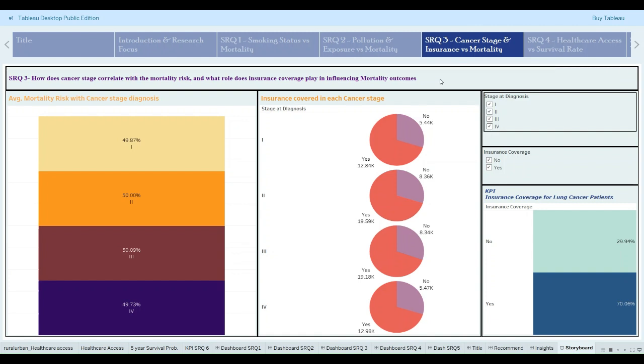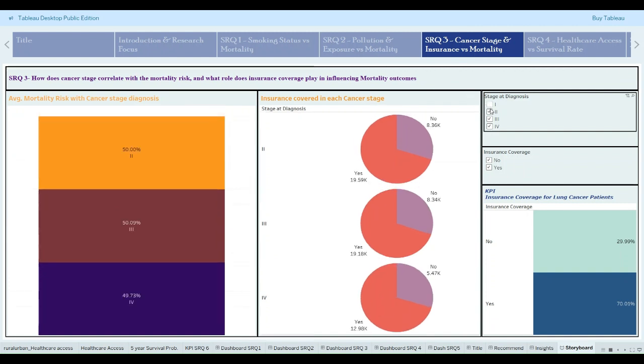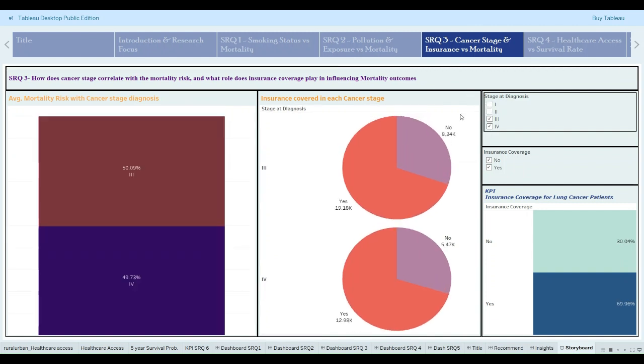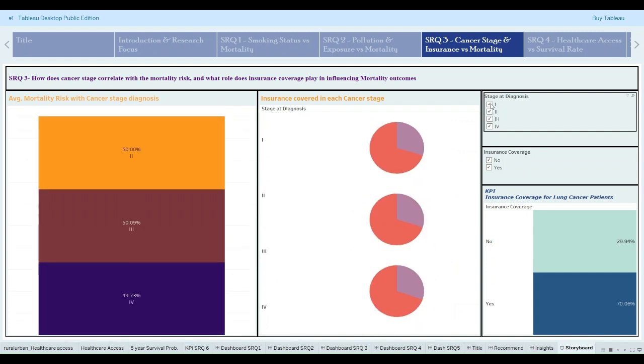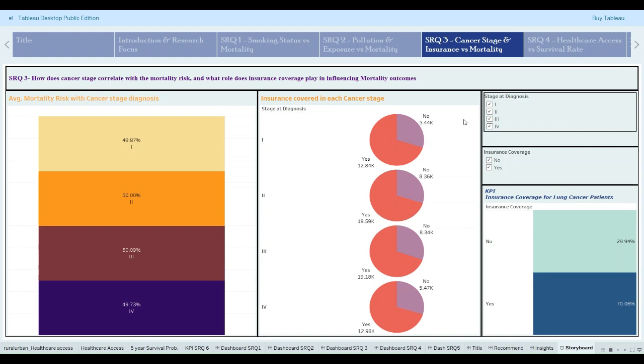Let's see how cancer stages and insurance affect mortality risk rate. Here, we observe that stage 3 and stage 4 have the highest and lowest mortality risk rate. Stage 3 has the highest average mortality risk rate of 50%, and stage 4 has the lowest mortality risk of 49.73%. Let's see how insurance coverage affects cancer stages and their mortality risk rate.